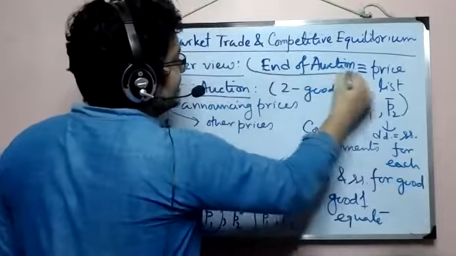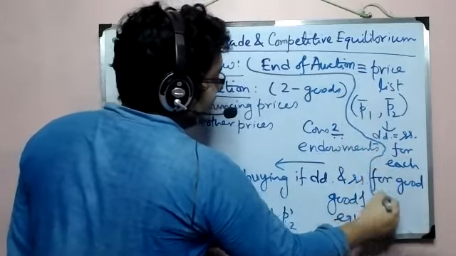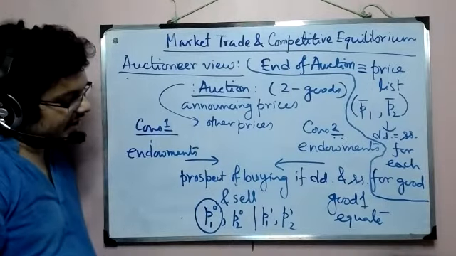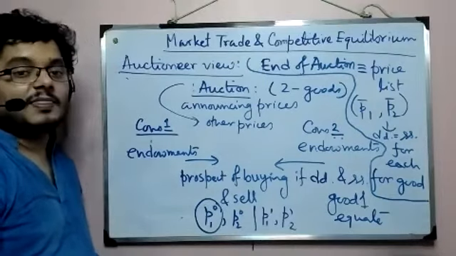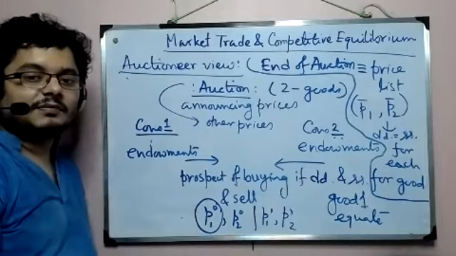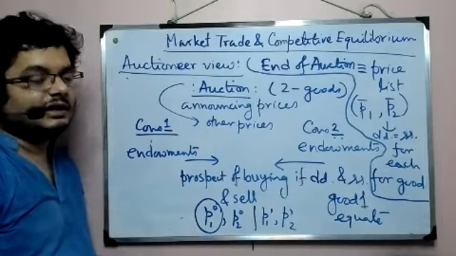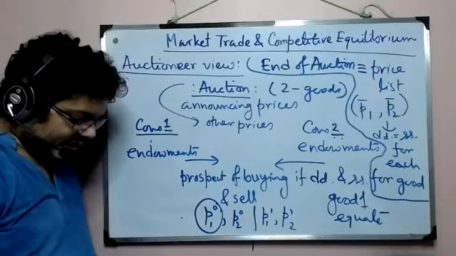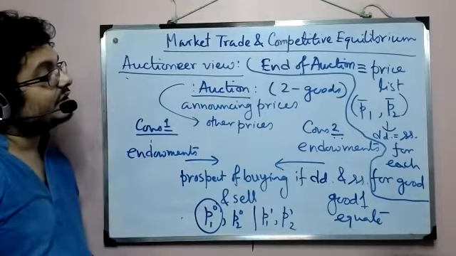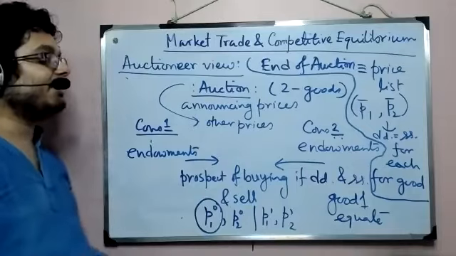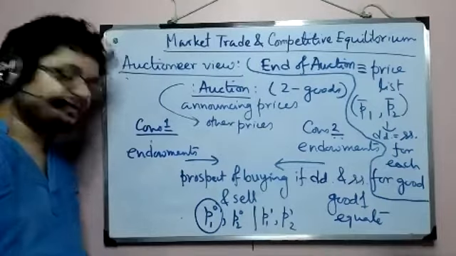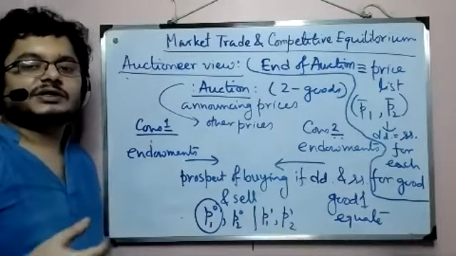Okay, so what is the end of an auction? An end of an auction occurs when we have got some prices or price vector, if you want a more mathematical word, such that demand and supply are equal for each good. So that's the auctioneer's job. Now, that is a verbal description of achieving a competitive equilibrium in the presence of an auctioneer.